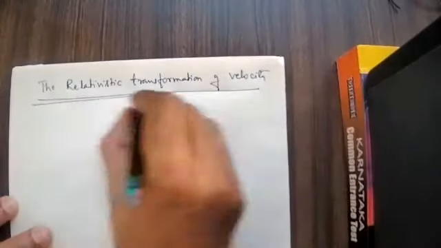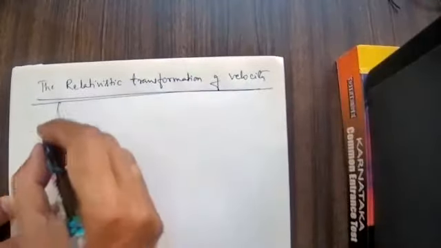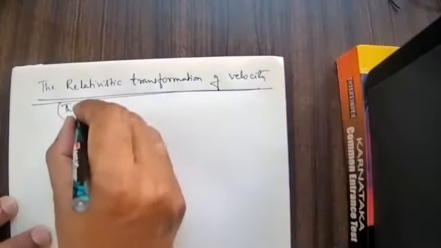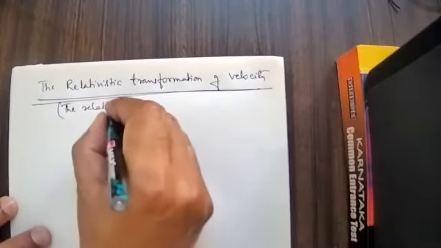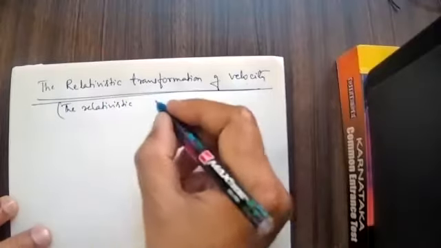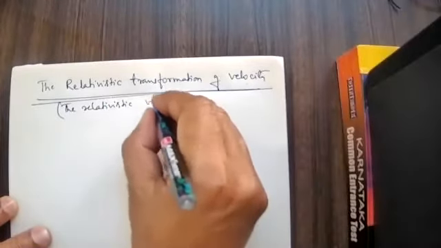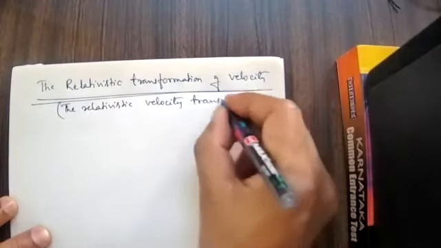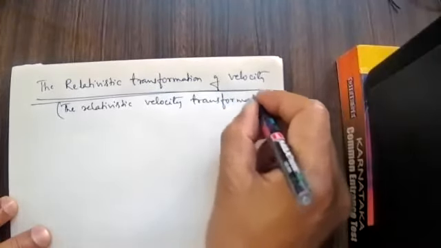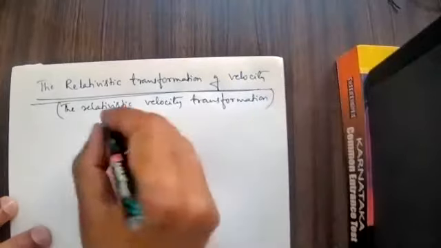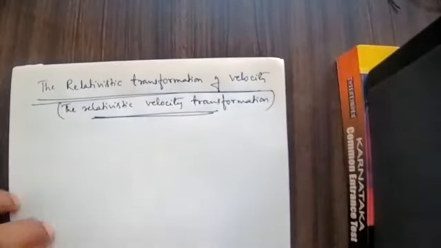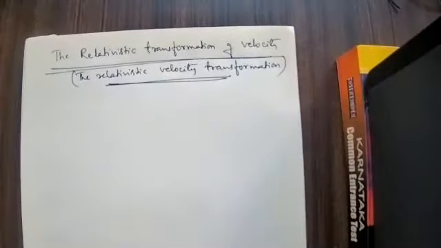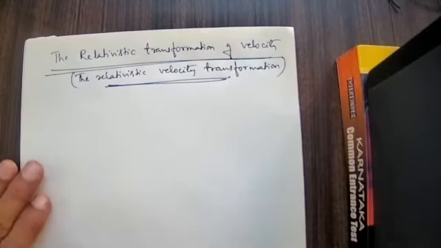The relativistic transformation of velocity, otherwise the relativistic velocity transformation. They are one and the same.